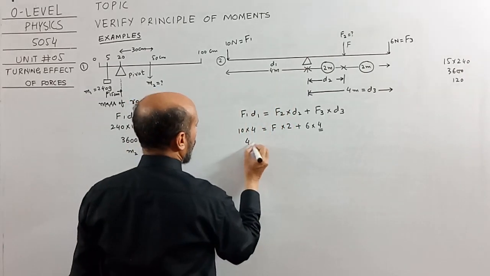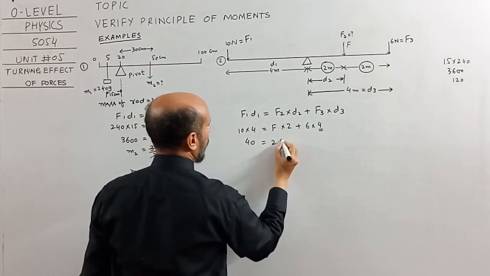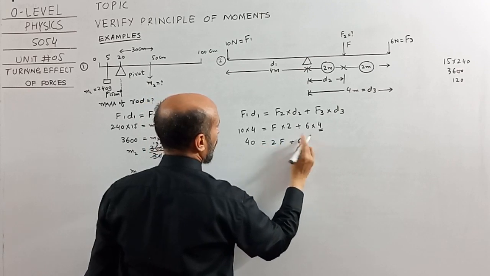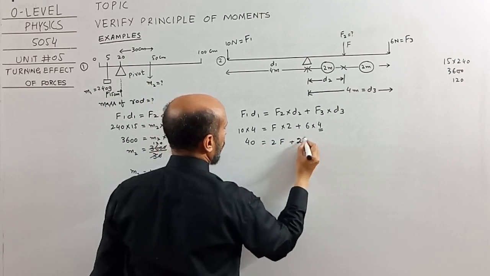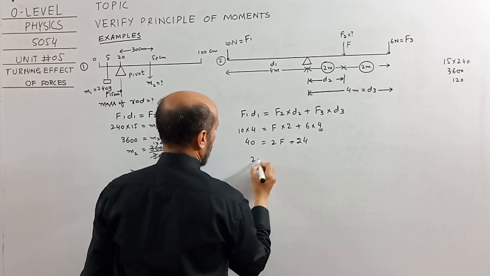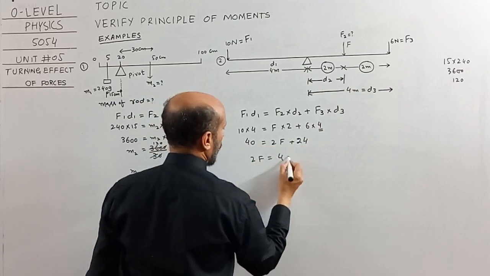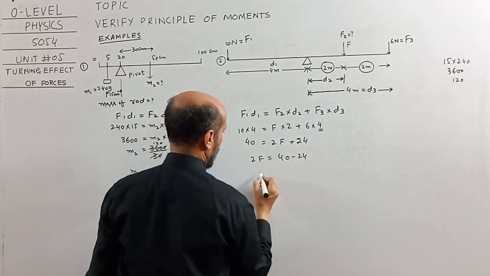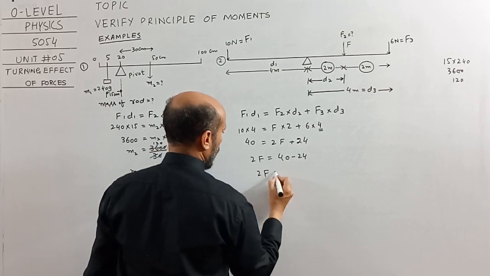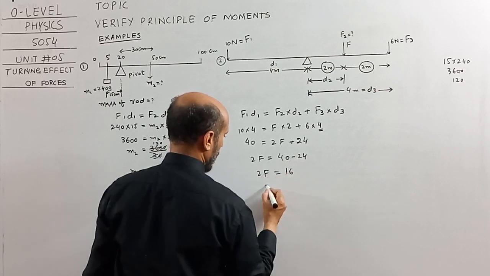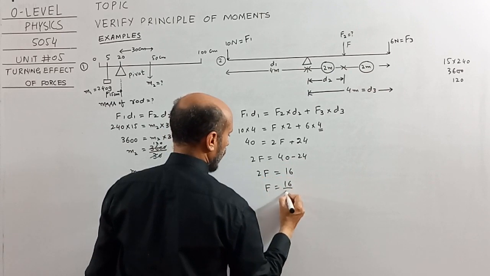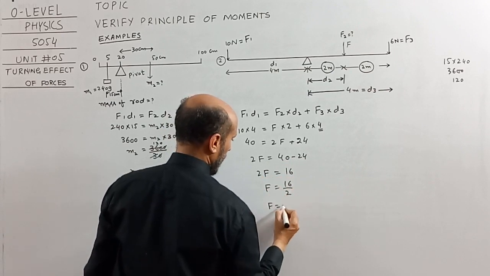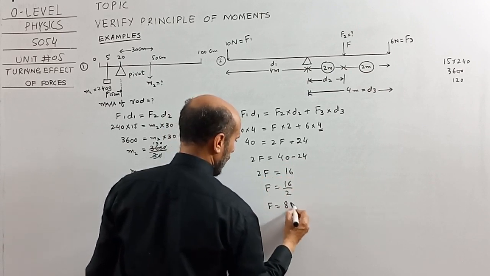So it will be equal to 40 equals 2F plus 24. 2F is equal to 40 minus 24. 2F is equal to 16. F is equal to 16 over 2, and this will be equal to 8 Newton.